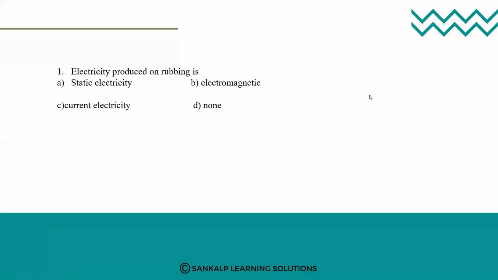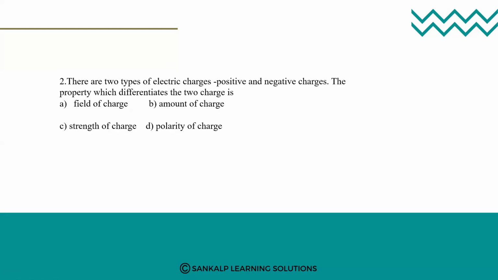Yes, option A is the right answer. That is static electricity. There are two types: static electricity and dynamic electricity, which we can also call current electricity. By rubbing, we can produce static electricity. Option A is the right answer. Here is the next question.